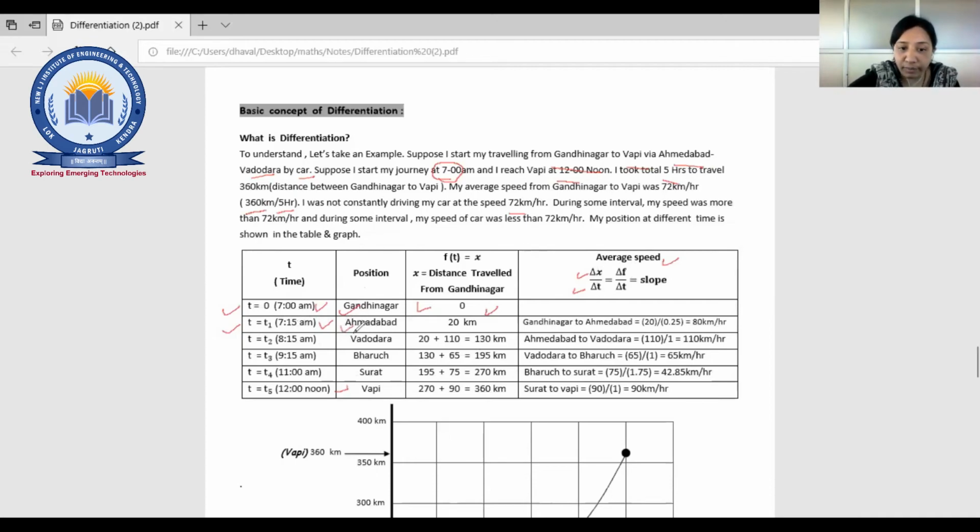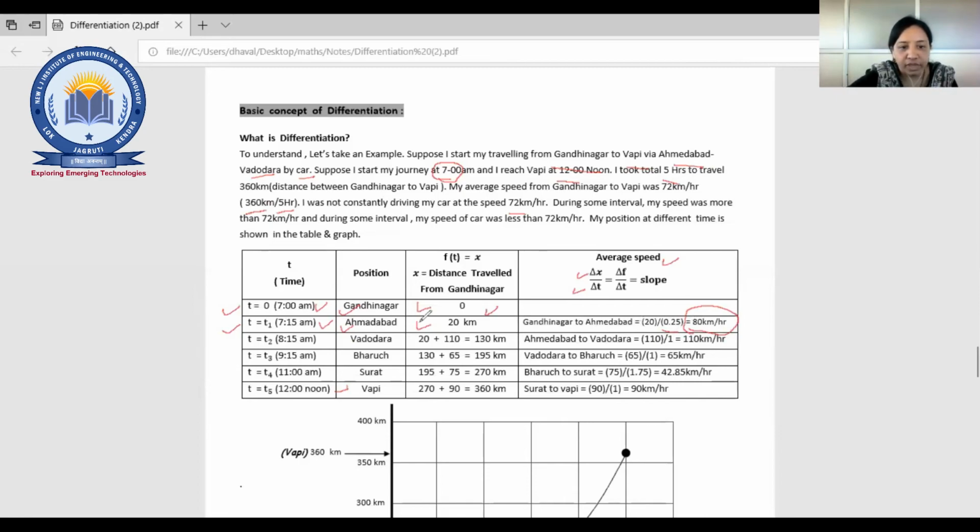He reached Ahmedabad. He has covered how much kilometer? 20 kilometers, so Gandhinagar to Ahmedabad is 20 kilometers, right? In how much time? 0.25 hours. So you will have the speed, that is 80 kilometer per hour. Fine, just a basic equation, right?